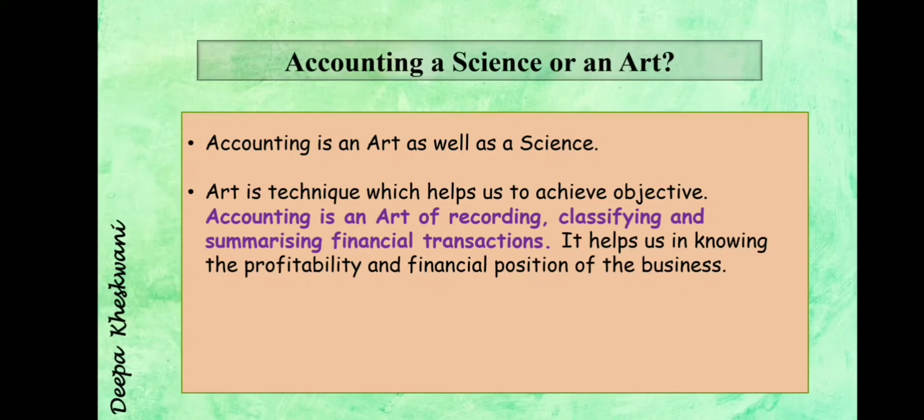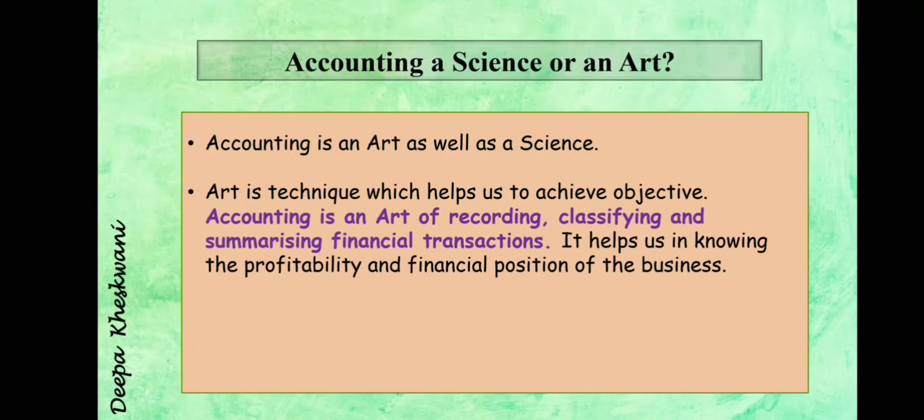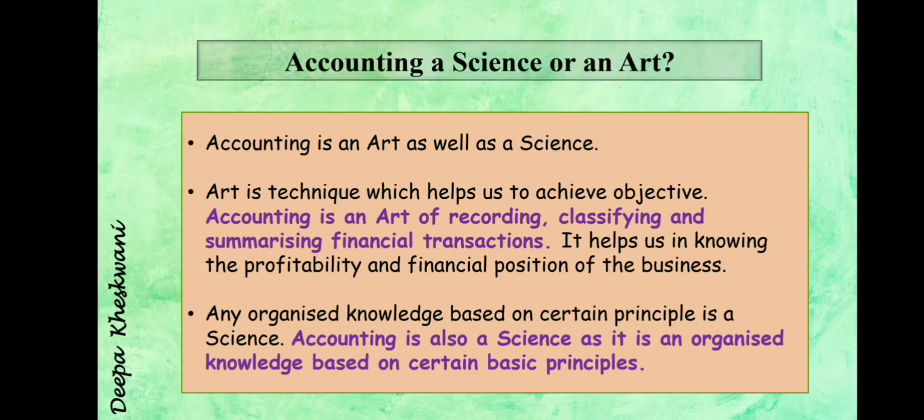Yes. And what is science? Science is a systematic knowledge based on some principles. So let us understand how it is science. Any organized knowledge based on certain principles is science, and accounting is also science as it is organized knowledge. Yes, and there are a number of principles and rules. Gradually you will learn all these things. So here we can say that accounting is science as well as art.